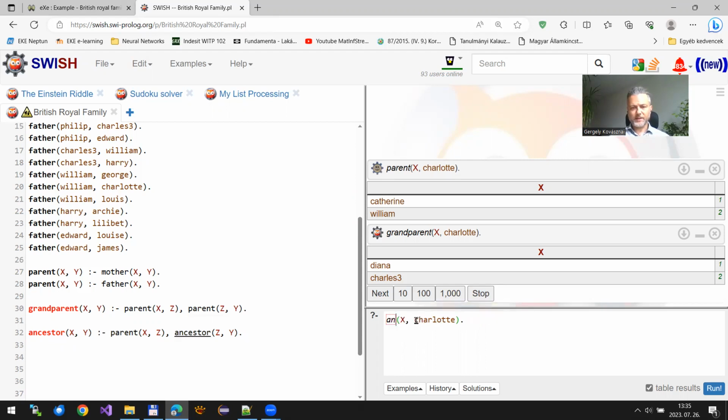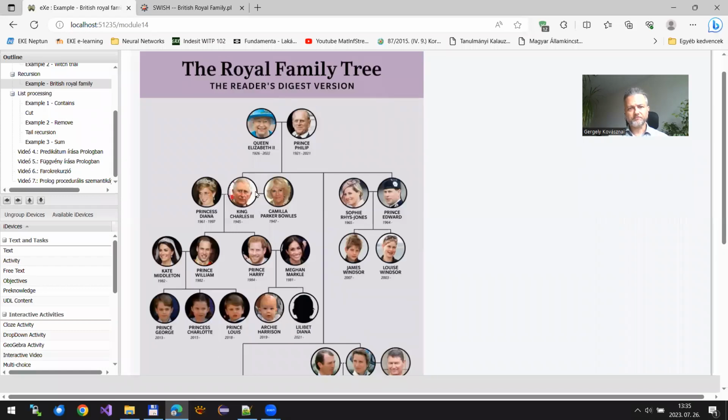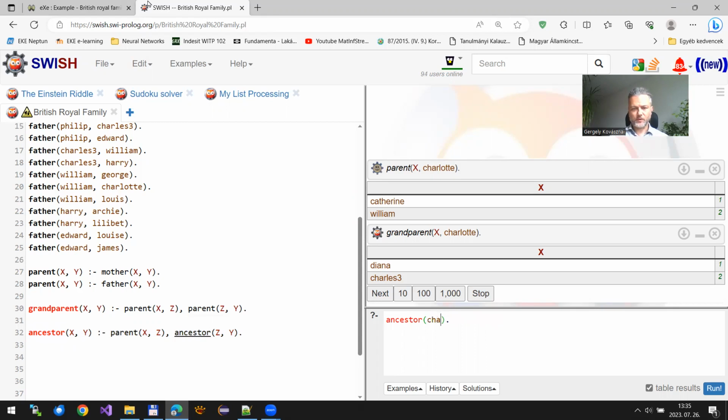And if we try to use this, let me just do something different now. Let me ask all the descendants of King Charles III. Okay, so I'm looking for all the descendants of King Charles III like this.